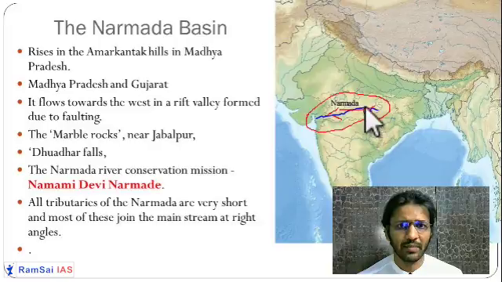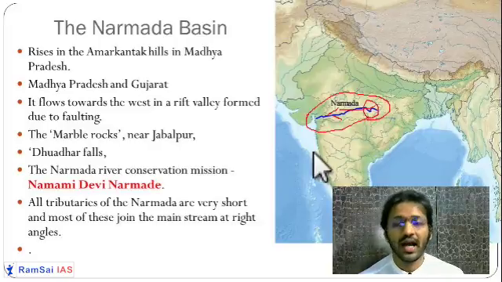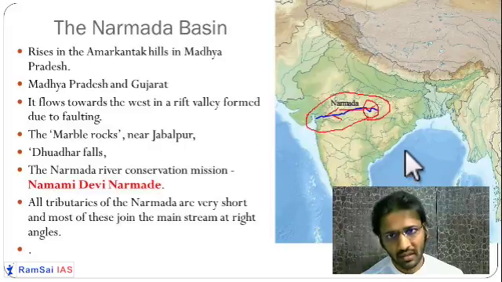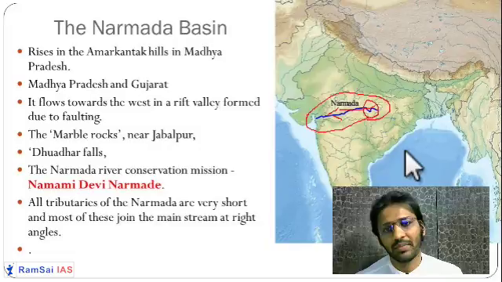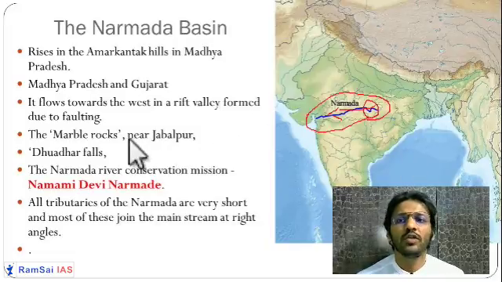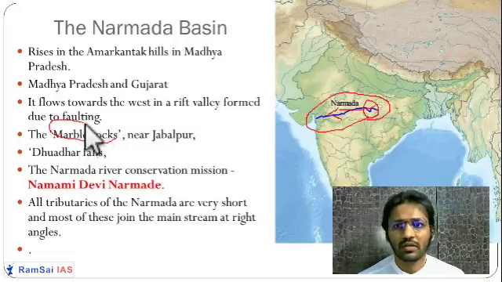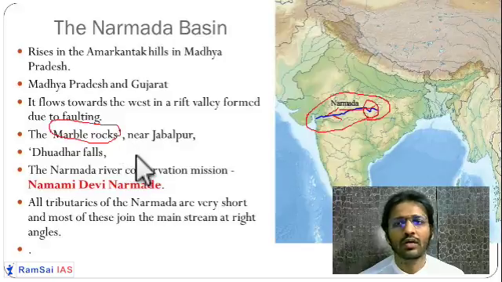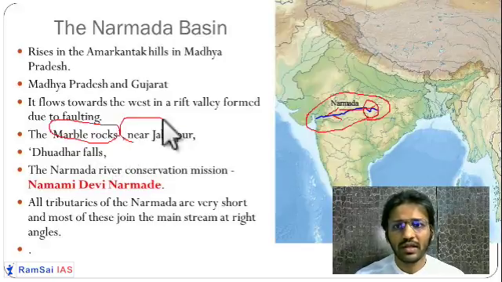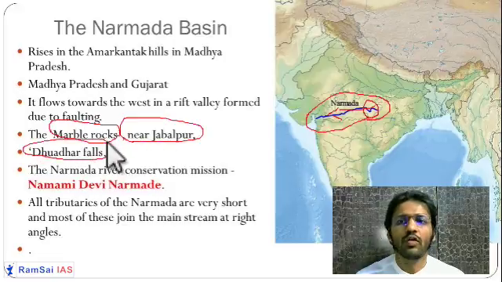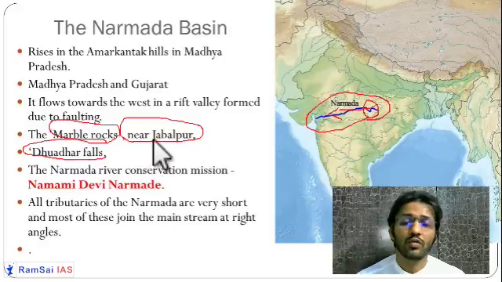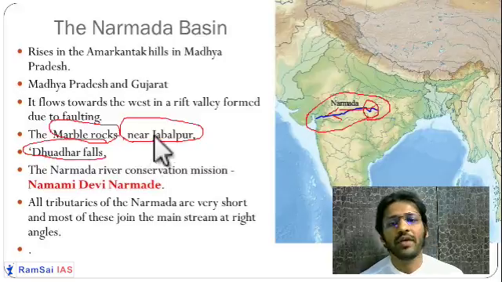It rises near the Amarkantak Plateau. It is also called Rewa over here, and it flows through Madhya Pradesh and Gujarat, and goes to the Arabian Sea. It makes very beautiful things like the Marble Rocks and Dhuandhar Falls. It makes a gorge made up of marble near Jabalpur in Madhya Pradesh, and it also makes Dhuandhar Falls there. So Dhuandhar waterfalls and these marble rocks are very famous.